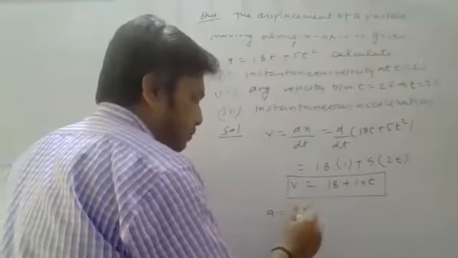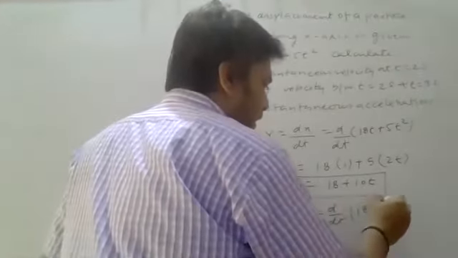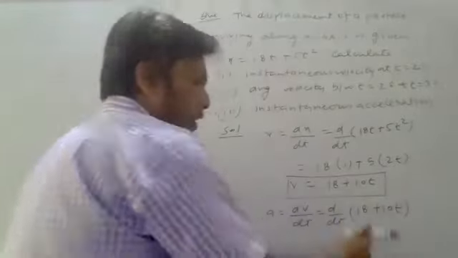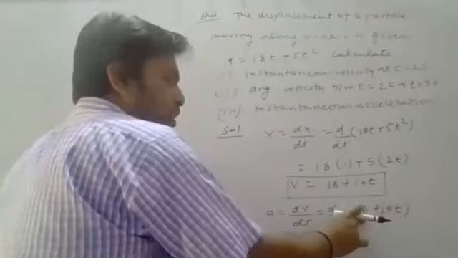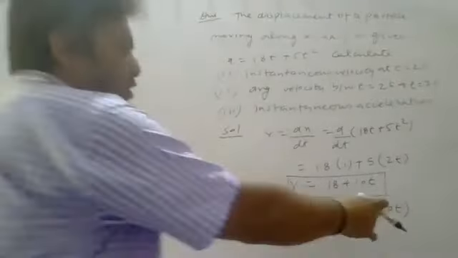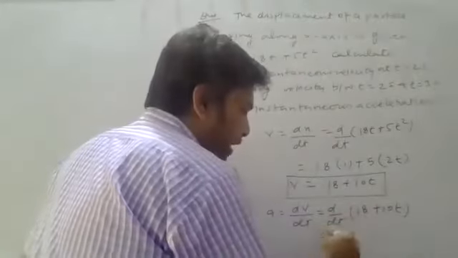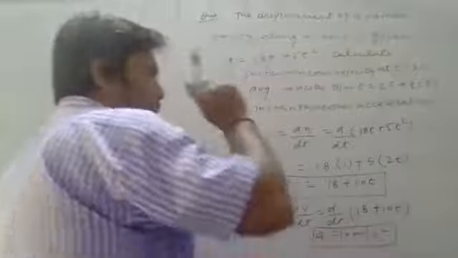For calculation of acceleration, differentiate it again. Acceleration will be its differential. So velocity is 18 plus 10t. Here, 18 is a pure constant, so differential of 18 is 0. And for 10t, 10 is constant out and differential of t will be 1. The acceleration will be 10 meter per second square. I've calculated here the expression of velocity as well as acceleration.